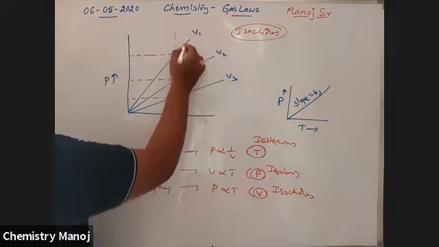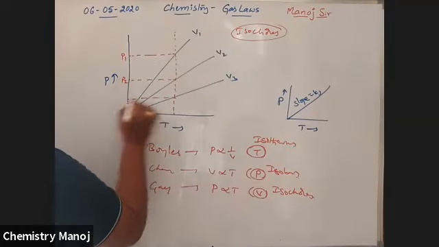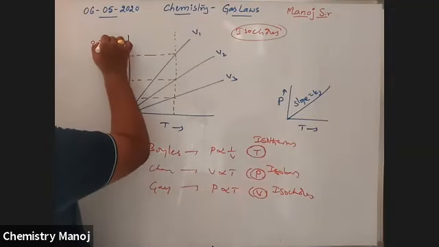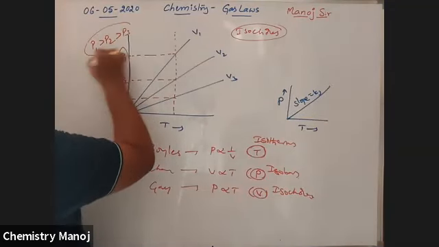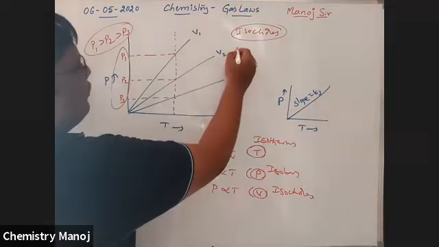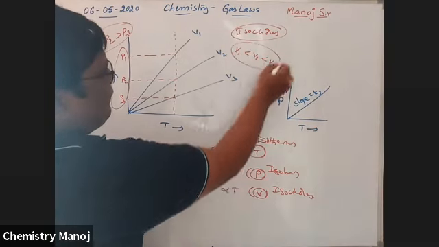So, this is V1, let it be P1. It is V2, it is P2, it is V3, it is P3. No doubt we know P1 greater than P2 greater than P3. From this relation, P is inversely proportional to V. Therefore, V1 less than V2 less than V3.